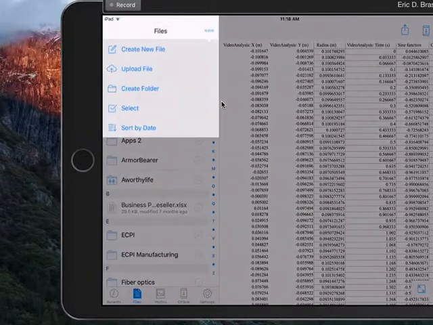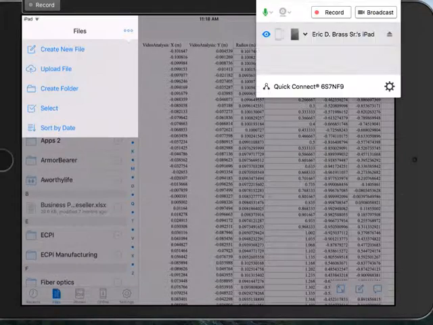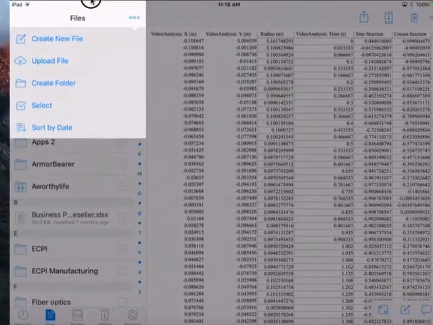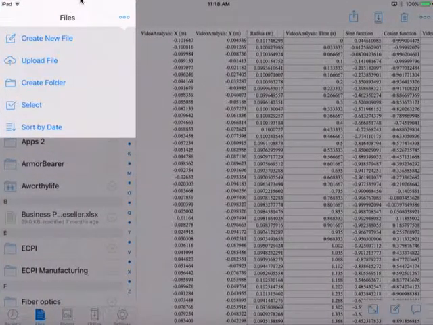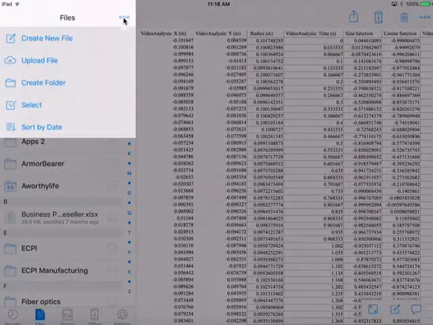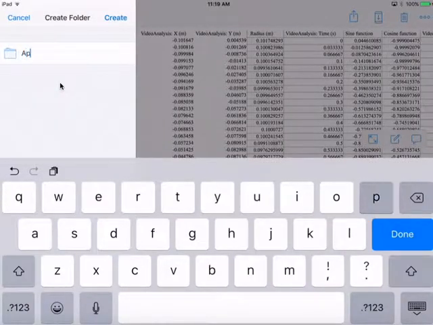I am just going to create a folder. I am just going to select on these 3 dots right here, create a folder. Once I create that folder, I'm going to call it Apps. How about Applications?